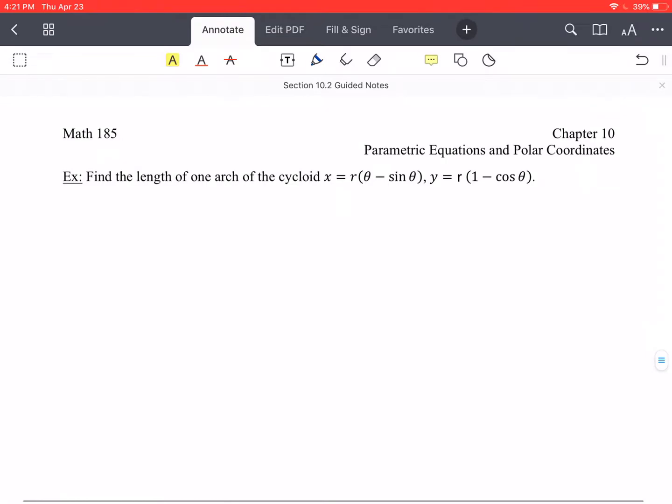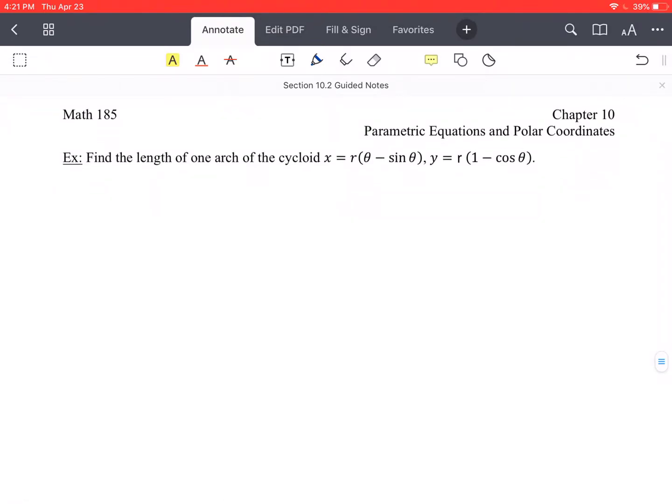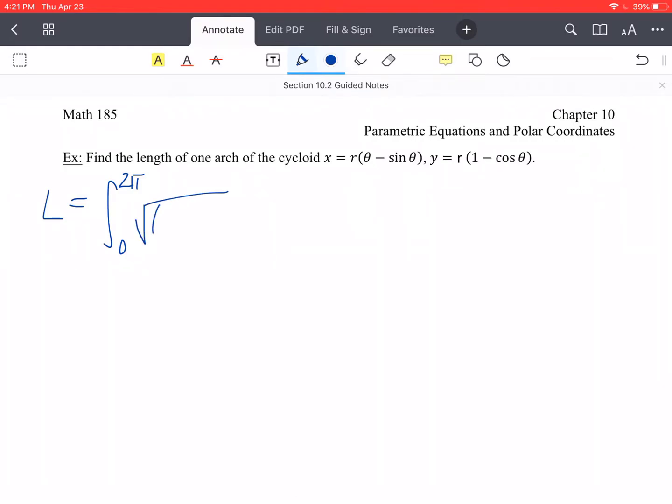Okay, so find the length of one arch of the cycloid. We need to use this formula. So that's going to be L equals the integral from 0 to 2 pi of the square root of dx d theta squared plus dy d theta squared. You can see we are going to be using theta here, so d theta, as our variable instead of t, but the variable itself doesn't really matter much.